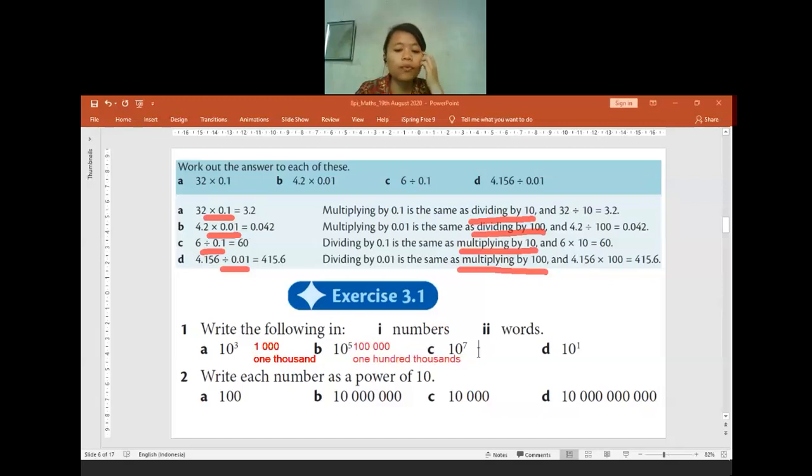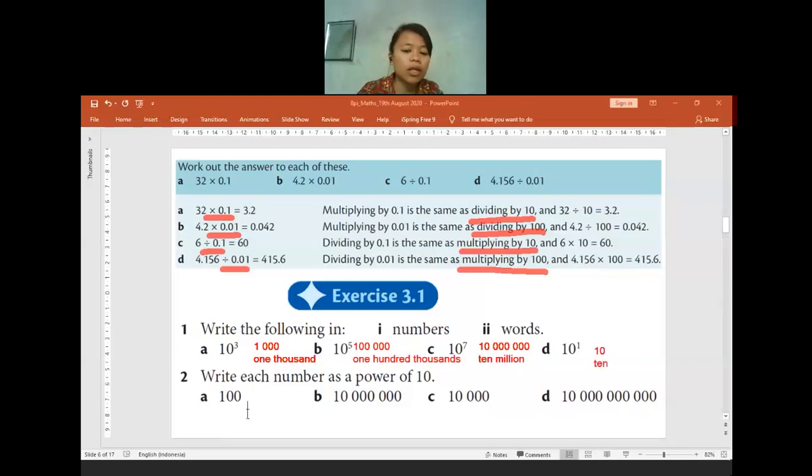Okay. Now if we move to 10 to the power of 7, how many zeros will be there? The zeros will be as many as the power, because 10 to the power of 7 will have 7 zeros. In words, what number is it? Yeah, it will be 10 million. Okay, now 10 to the power of 1, how many zeros will be there? 1 0. So it will be 1 0, or we can write it as 10.